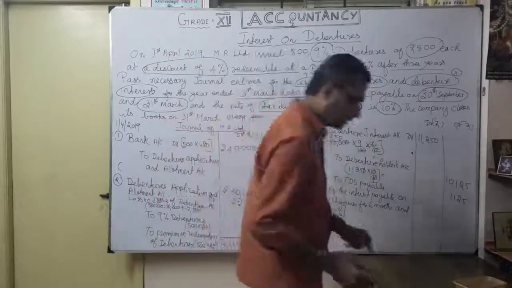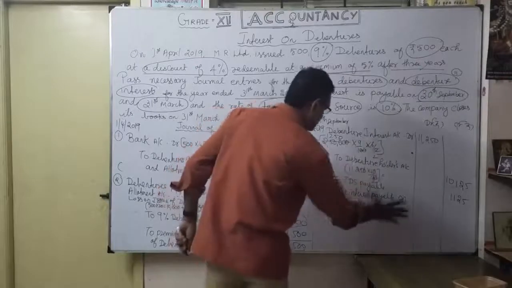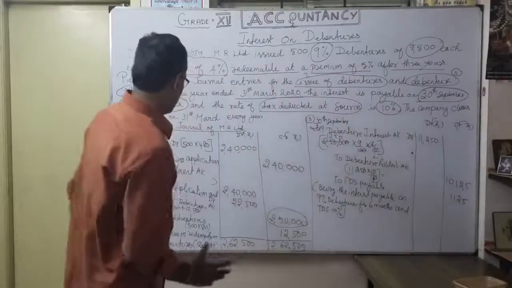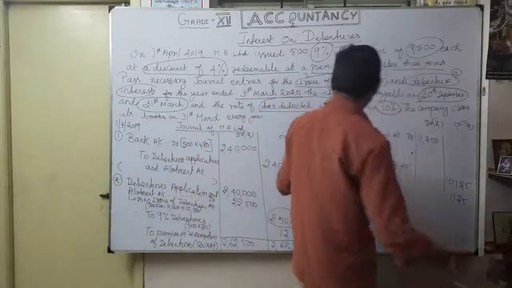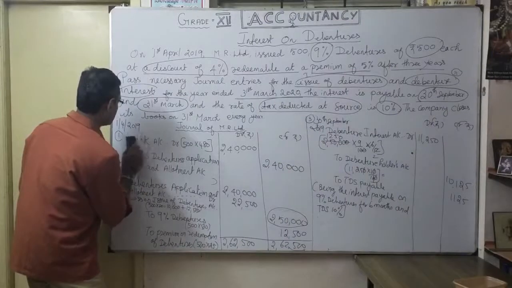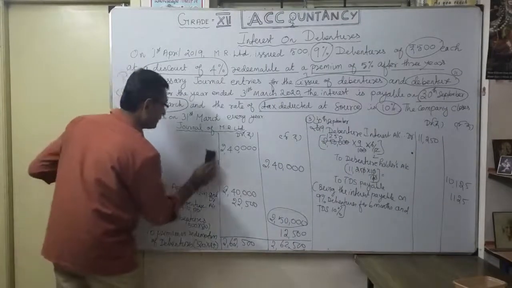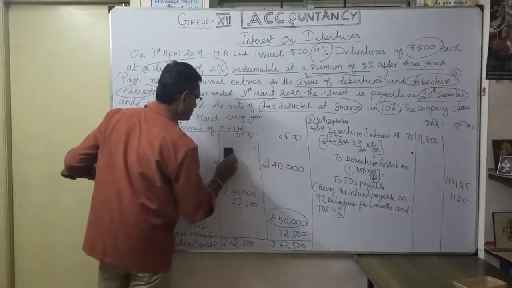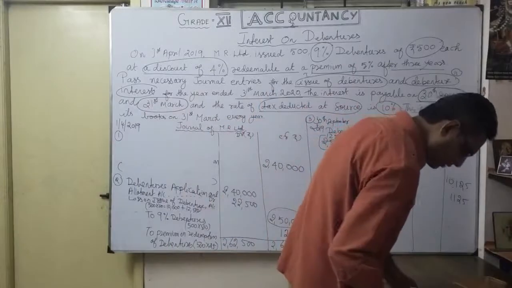Now we are going to pay the debenture holder. How much? Entirely reverse. We are going to close the same entry. I will write it here, as a continuation. So what is the fourth entry? Fourth entry, date also very important. So date 30th September 2019.